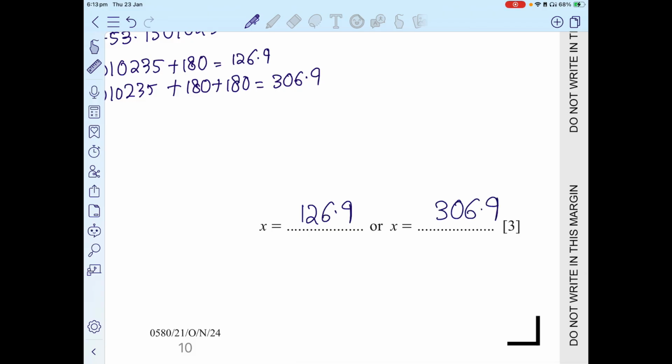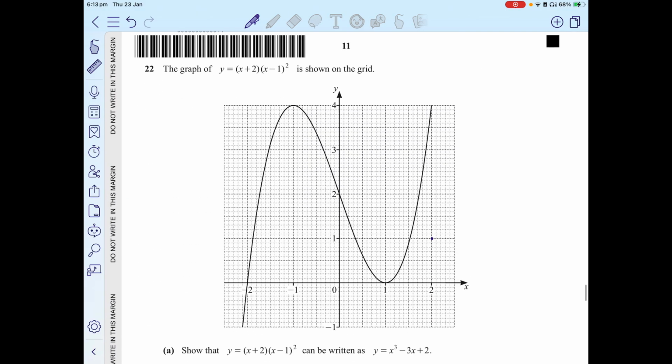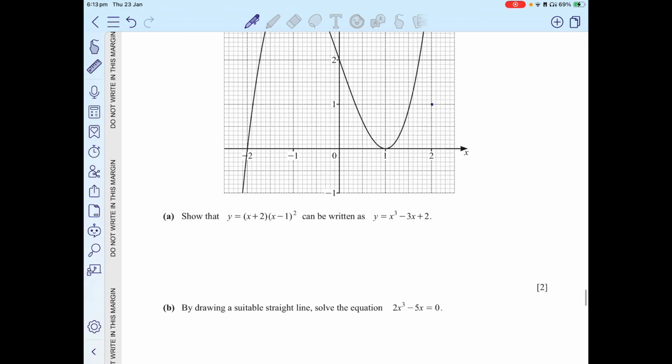All right, now we move on to the next part, which says the graph for the curve y equals x plus 2, x minus 1 squared is shown.